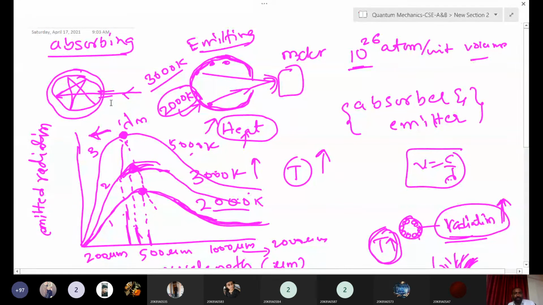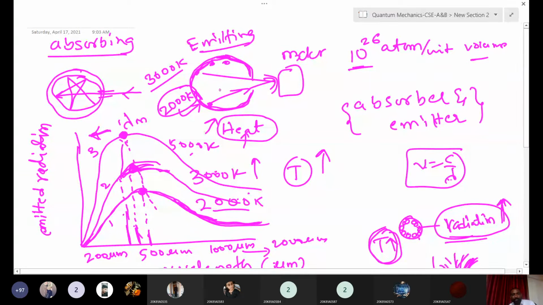Once you make light incident here, it will be reflected multiple times within the cavity, and the light will be absorbed. Once all the light of the spectrum is absorbed, it will look dark. That is the complete absorption. That means a black body is a perfect absorber.